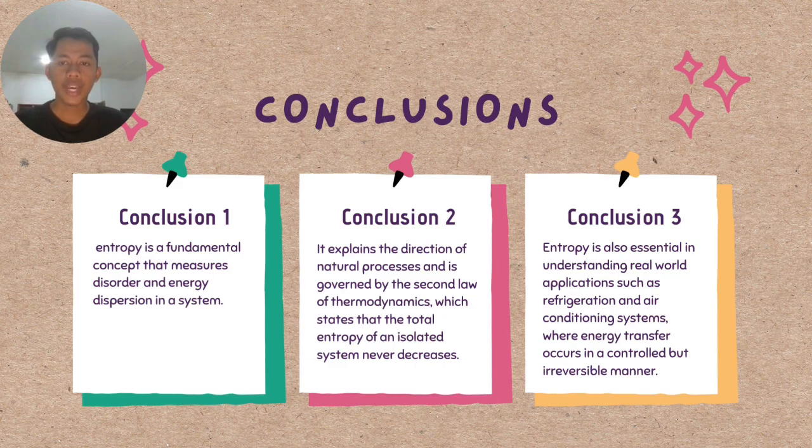And finally, we have come to the conclusions. There are three conclusions that we got here. The first is entropy is a fundamental concept that measures disorder and energy dispersion in a system. Second, it explains the direction of natural processes and is governed by the second law of thermodynamics, which states that the total entropy of an isolated system never decreases. And finally, entropy is also essential in understanding real-world applications such as refrigeration and air conditioning systems, where energy transfer occurs in a